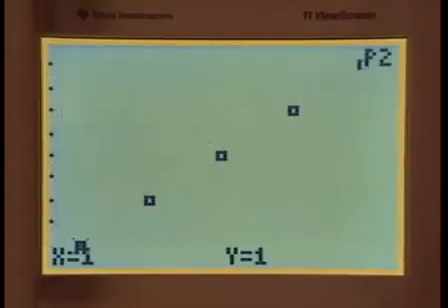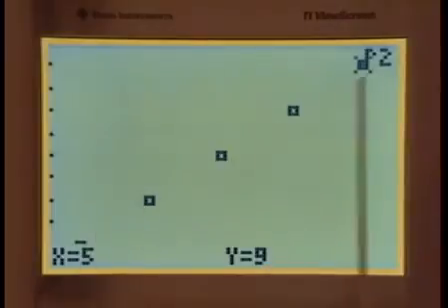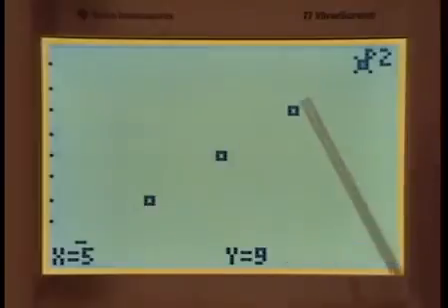Let's trace to make sure we have the right ones. The first had an area of 1, the second an area of 3, the third an area of 5, the fourth an area of 7, and the fifth would have been 9. So here we have the points, the discrete points that correspond to those figures. These points also correspond to my first, second, third, fourth, and fifth odd number.